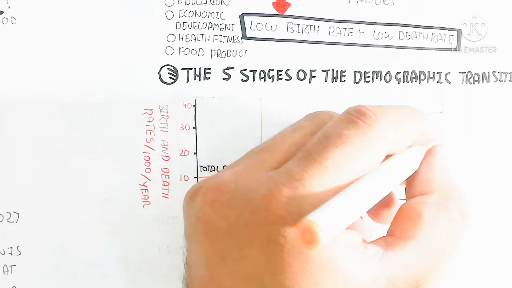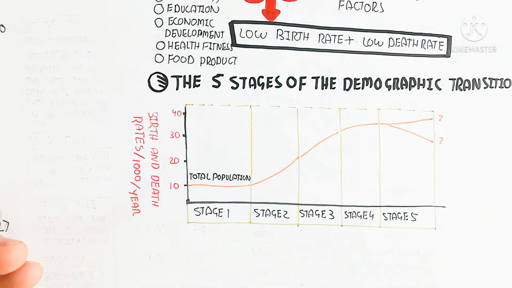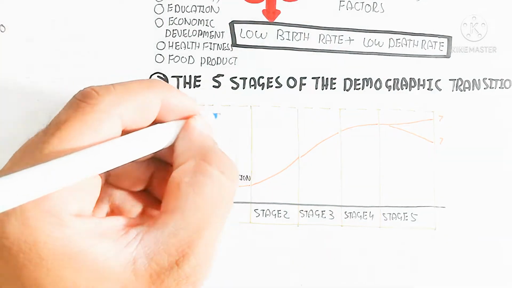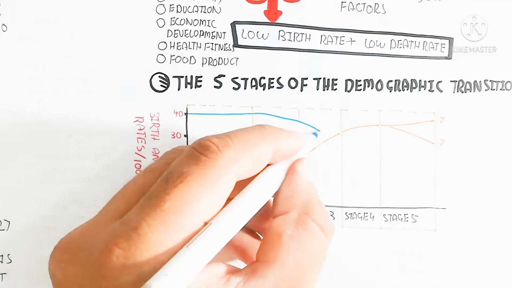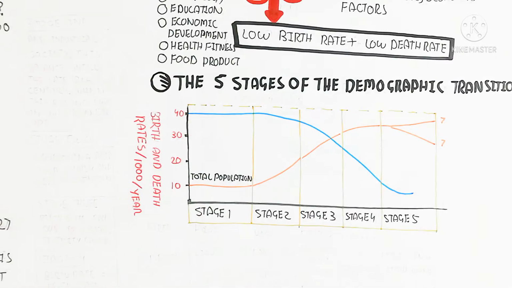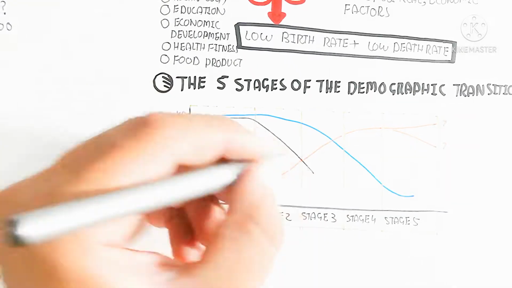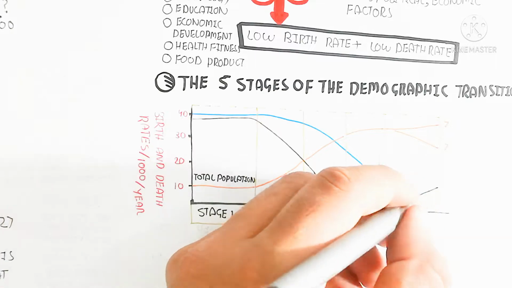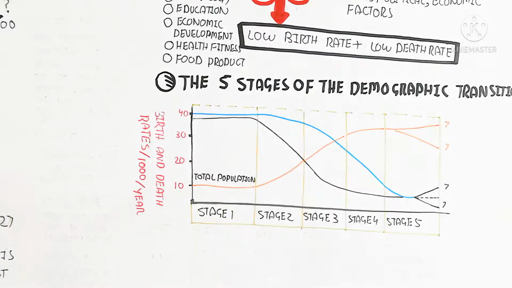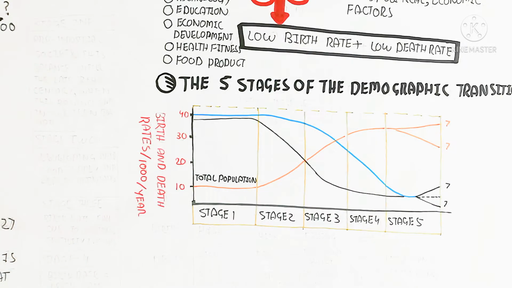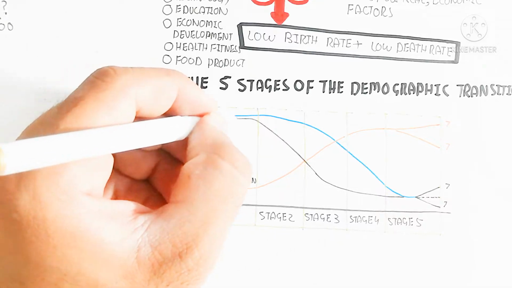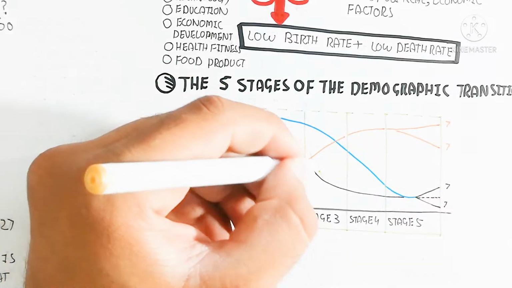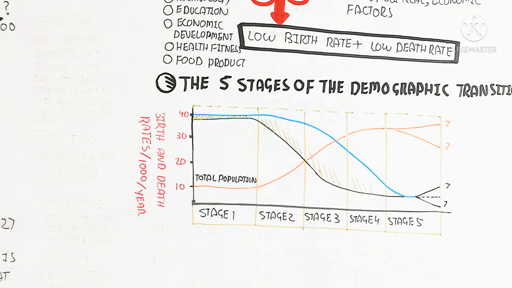In this way, the country will inhibit the production of more individuals. Here the total population graph is showing an annual increase. You can see the blue color showing the birth rate, while the black color shows the death rate with the passage of stages. Remember, this is an analytical identification and understanding.